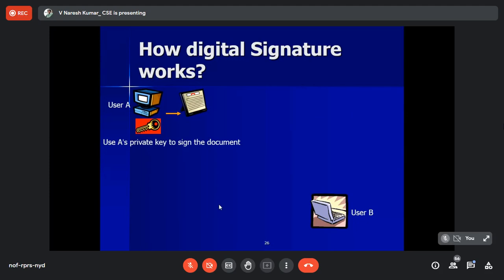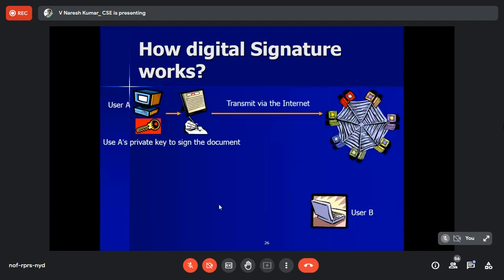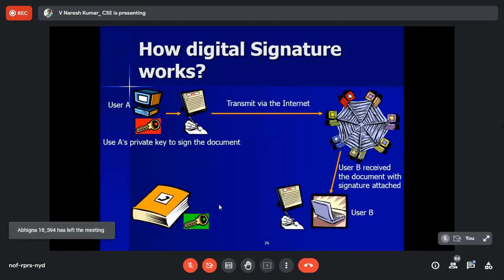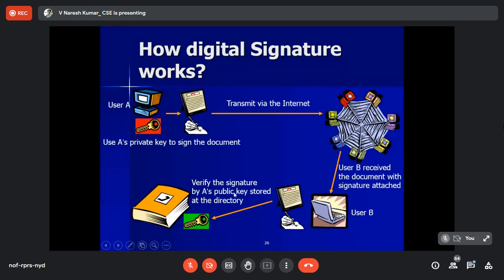Okay, then sir, it should be transmitted via the internet to B. Now what is B going to do? It is going to verify the signature from the directory by using the public key stored in the directory, because here the private key is used. See, whenever you are encrypting by using your own private key, that is called a digital signature.